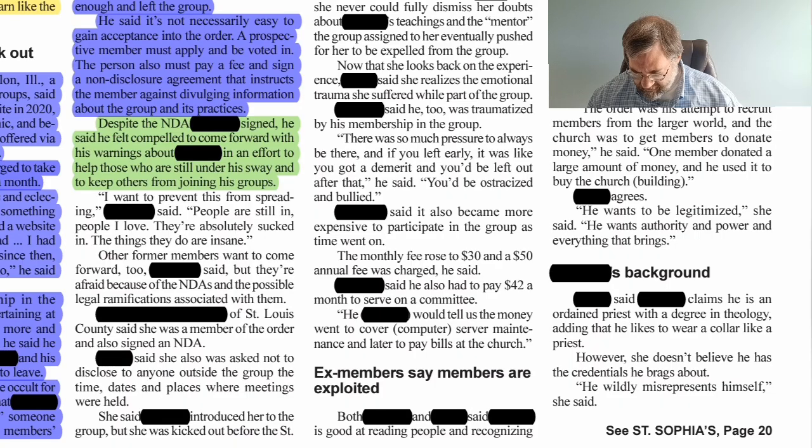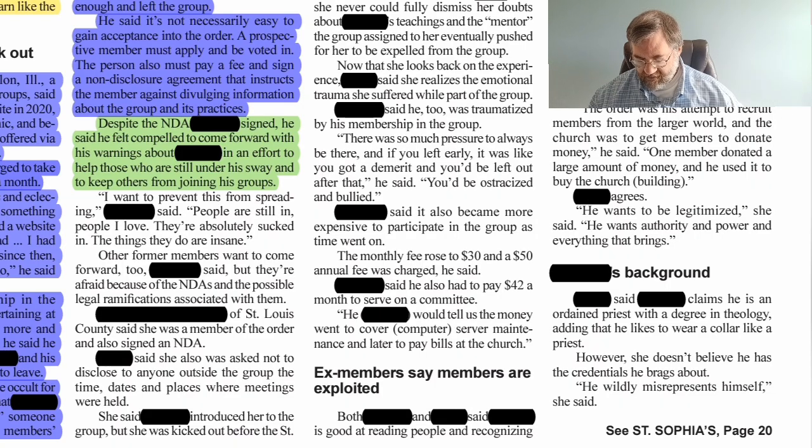I want to prevent this from spreading, Blank said. People are still in, people I love. They're absolutely sucked in. The things they do are insane. Now here we have two different statements and categories, if you will, going on in the same paragraph.